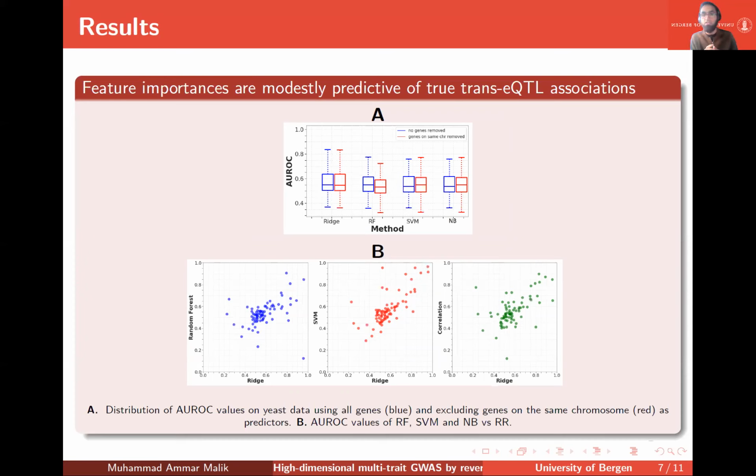Next, we tested whether the feature weights of the trained model are predictive of true trans-eQTL association. In this case, feature weights were only modestly predictive. We confirmed that the distribution of area under the ROCs was not affected by removing genes on the same chromosome. And we also observed that the AUROCs generally correlated between the methods.